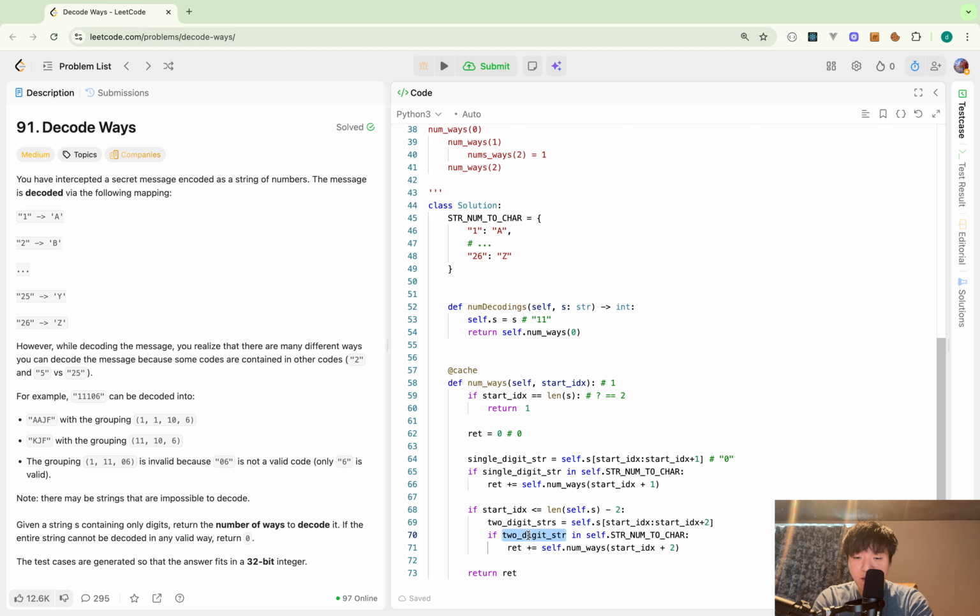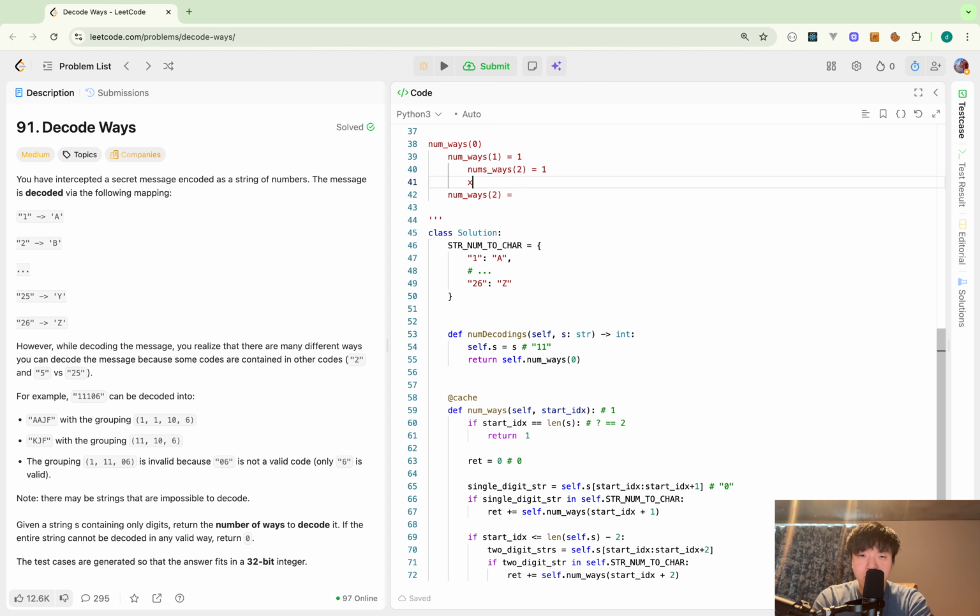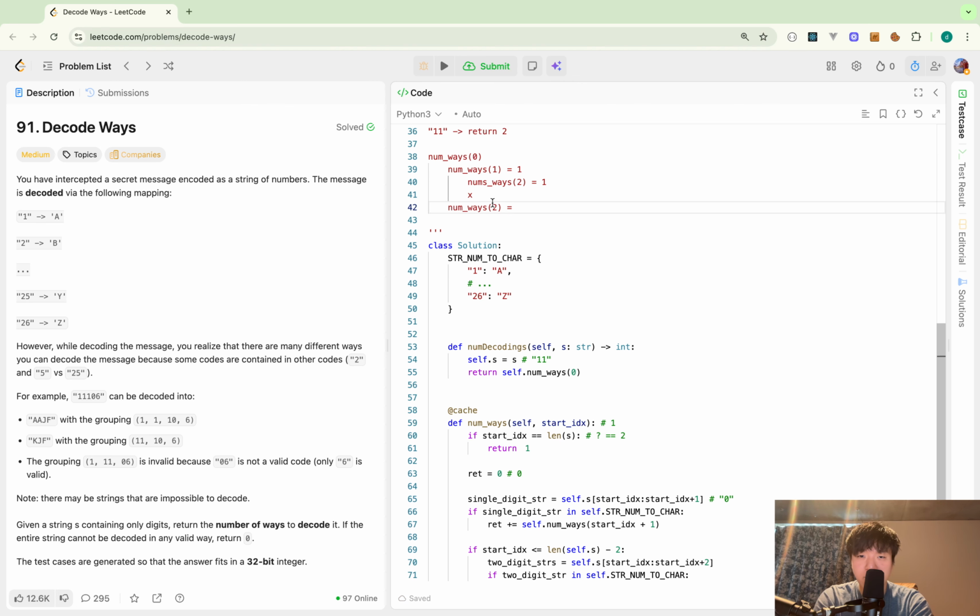And this 1, 1 is inside of the hash map. So read plus equals numWays with start index plus 2, like this. And for this one, sorry, this should be 1 because I can't take 2 characters here. And here, numWays 2.